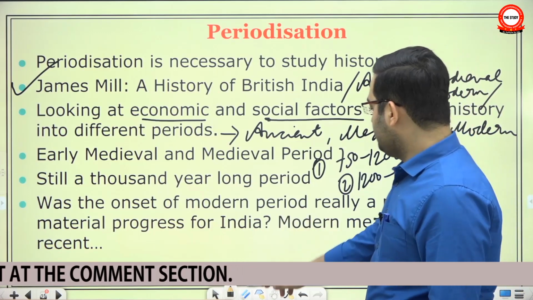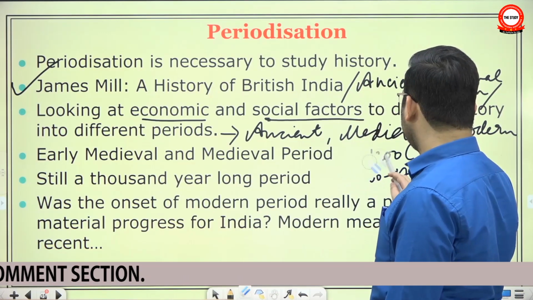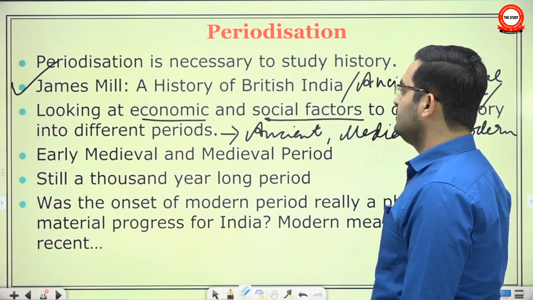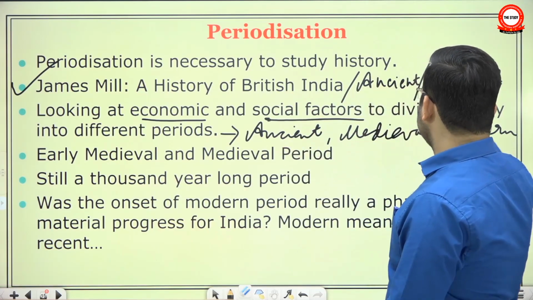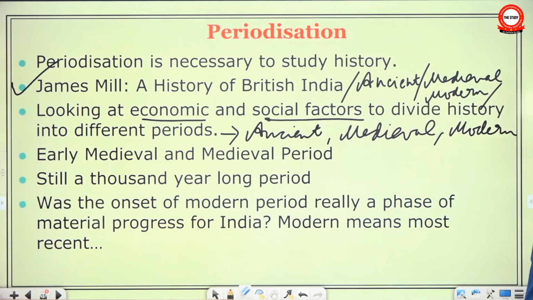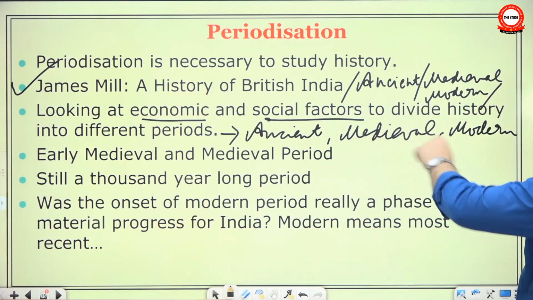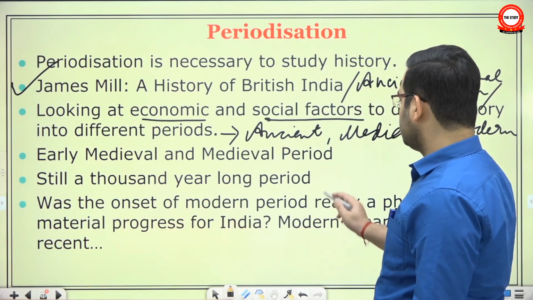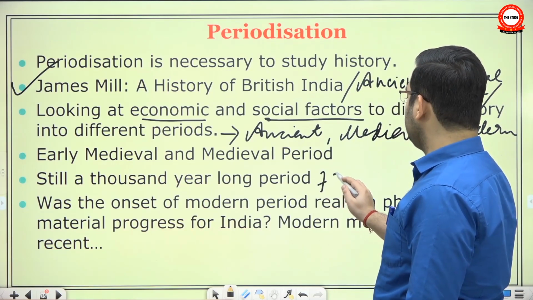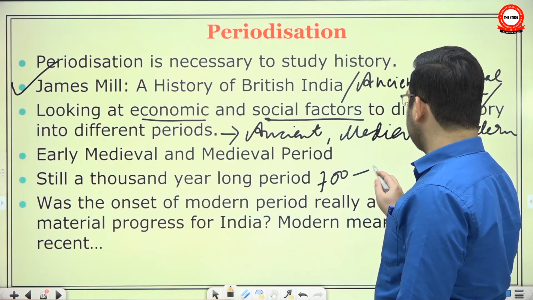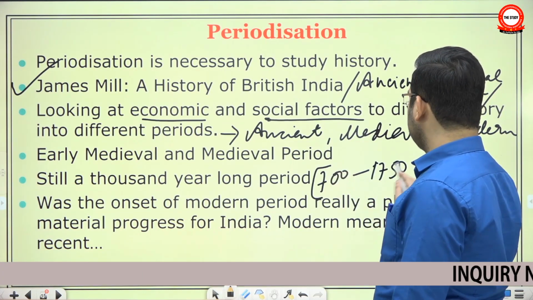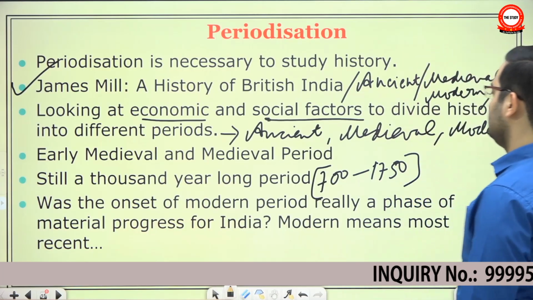Though we came to this point that okay, now we sorted out that periodization cannot be based on the religion of ruling class. Periodization can also not be based on the typical European framework of history. Periodization has to be based on economic and social factors, and even there you have to understand the nuances. However, this is still a 1,000 years long period. Now some say 700, some say 750. Don't worry about the exact period, okay? This is still a 1,000 year long period.